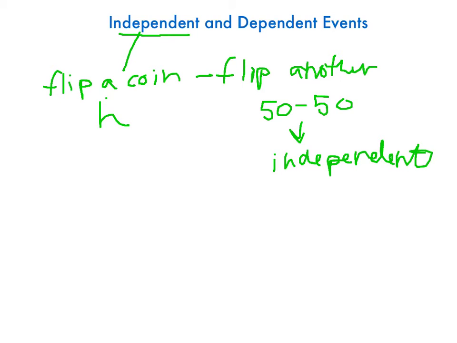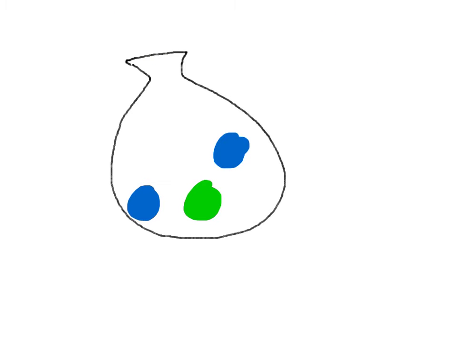Now think to our example when we were drawing marbles from our bag. This is where dependent events come in. So for instance, let's say we are drawing marbles from a bag. In the bag there's two blue marbles and a green marble. What's the probability that the first one we choose is going to be blue? Well, the probability is 2 out of 3, which is 0.66.